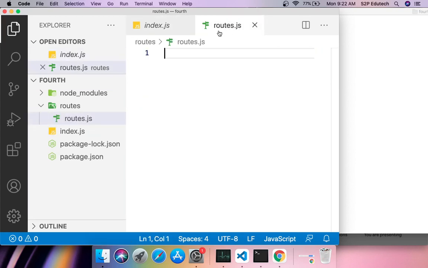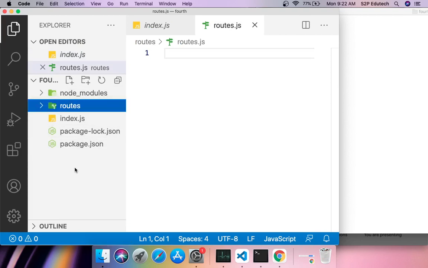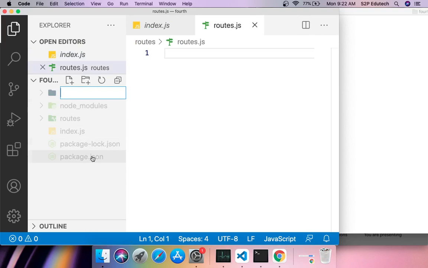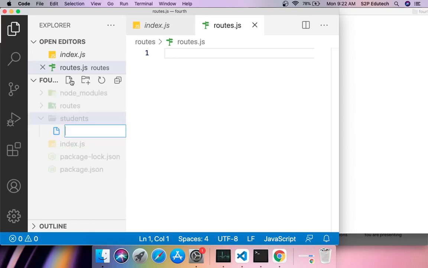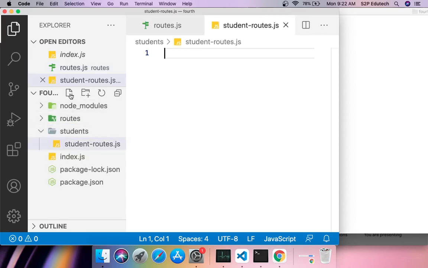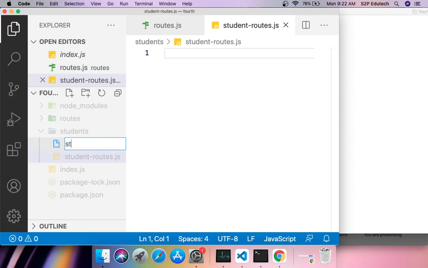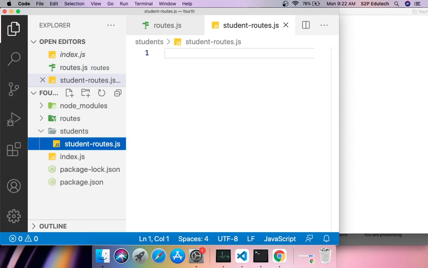So again, I'll create a new folder. I'll call it students, and inside students I'll create 2 files. One file I'll call student-routes.js, and one more file which would be students.js.